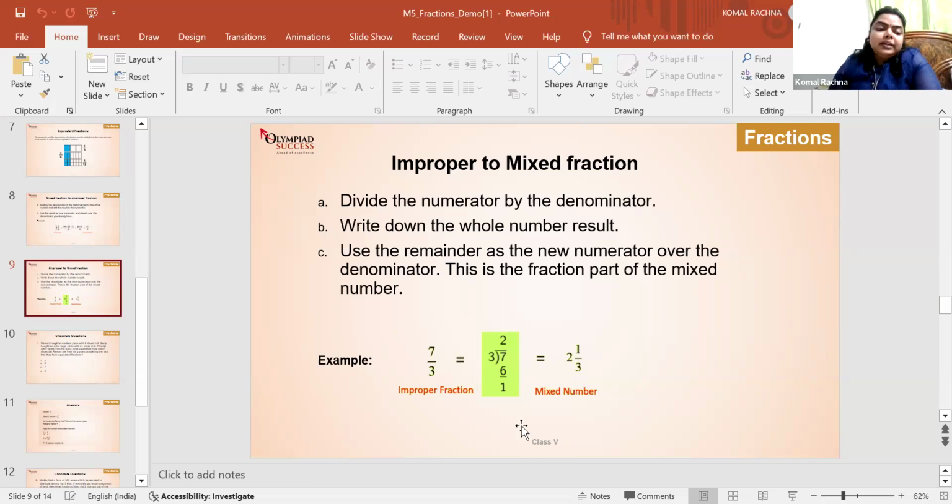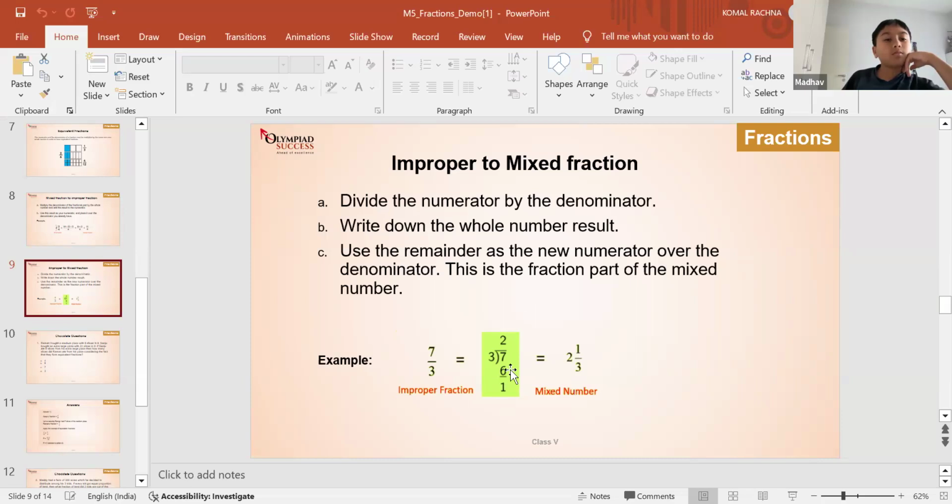A very simple step is repeated subtraction: 7 minus 3, then you get 4, then 4 minus 3, that you are doing, right? But we can simply divide it also. You will find it in one step. Just divide this 7 by 3. You know the division, right?